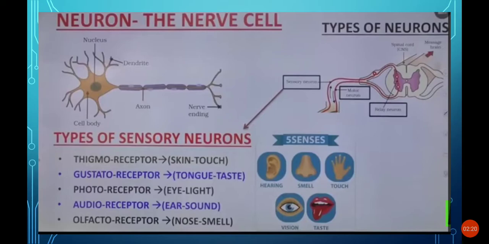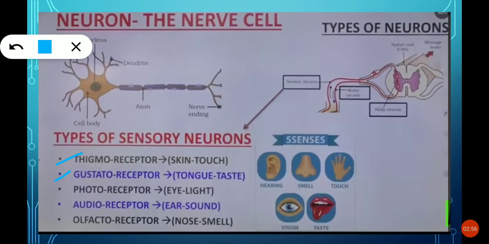And there are five sensory receptors, because we have five senses, right? That is hearing, smell, touch, vision, taste. Based on that, we have the thigmoreceptor. This is related to the skin, so it senses touch.